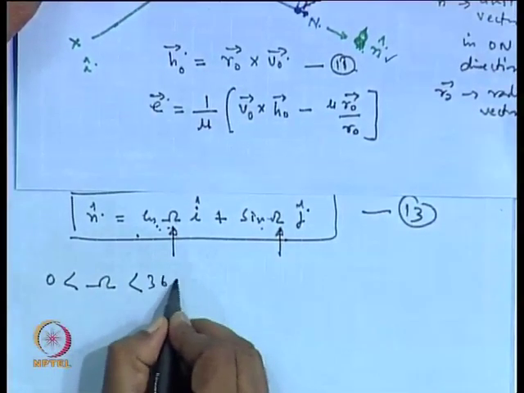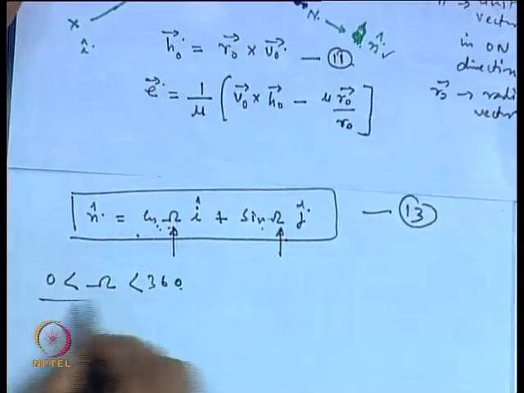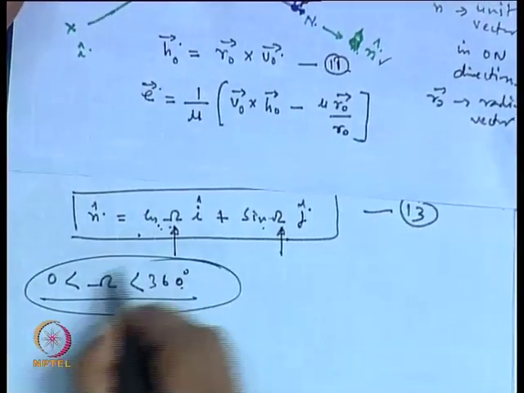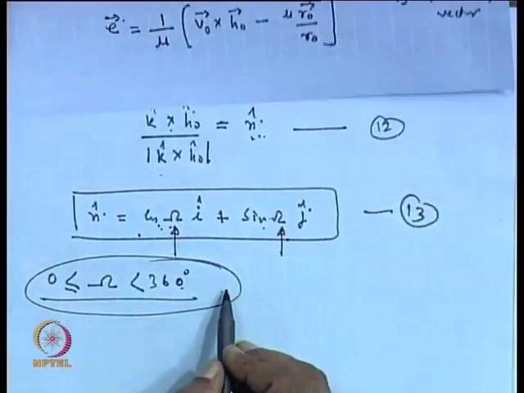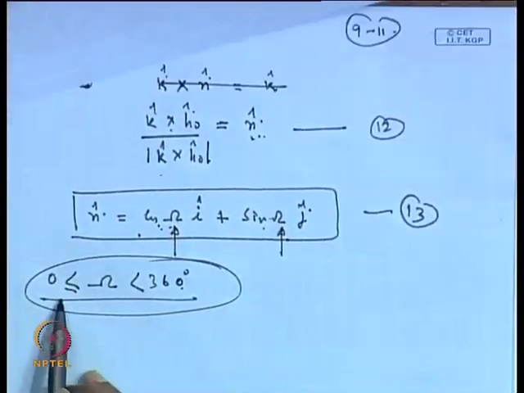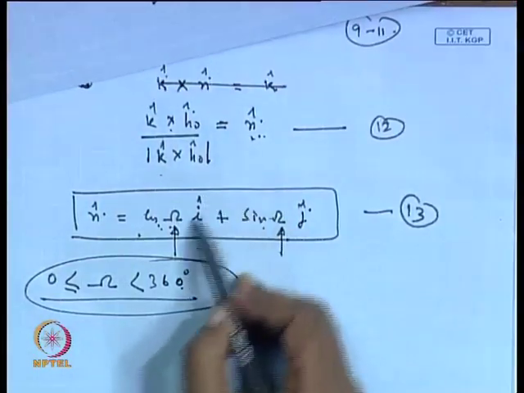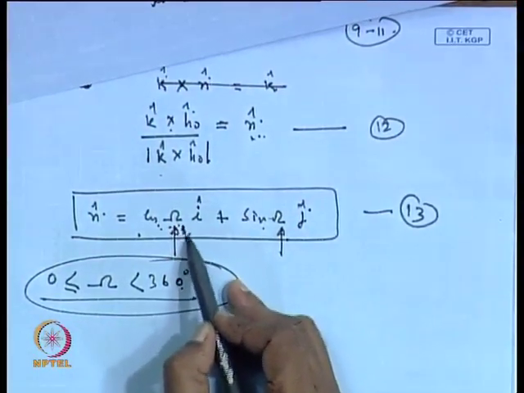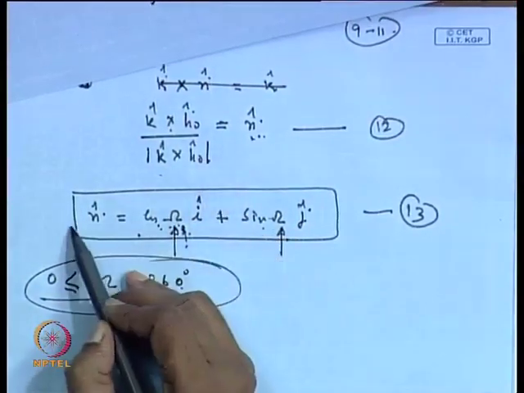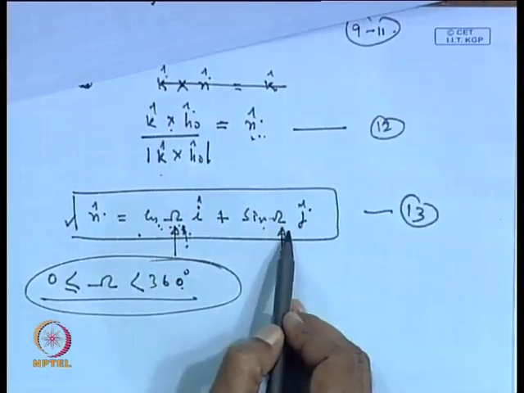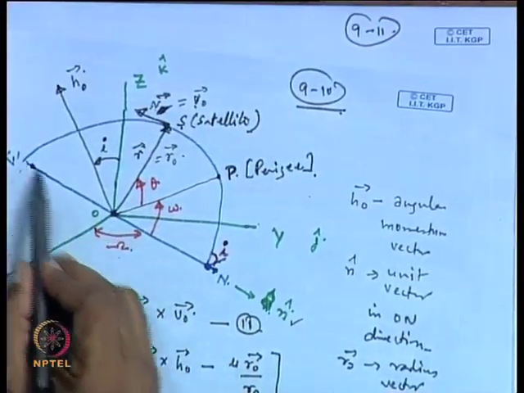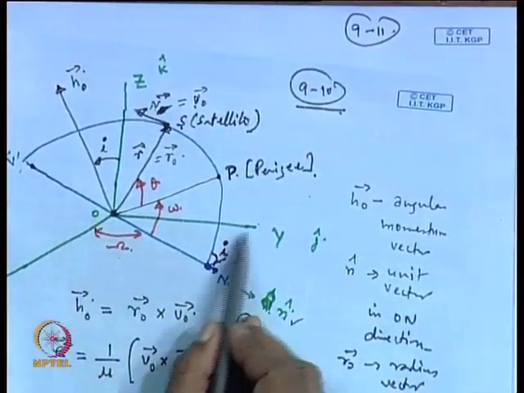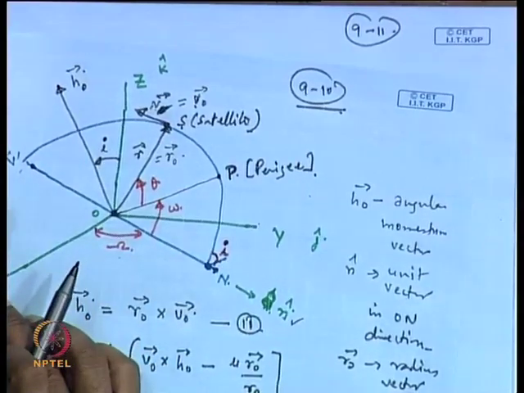It will lie from 0 to 360 degrees, and this is possible because of the extra information available to us, that n can be described in this way also. Therefore you can fix in which quadrant your nodal line is lying. Here we are showing x y.